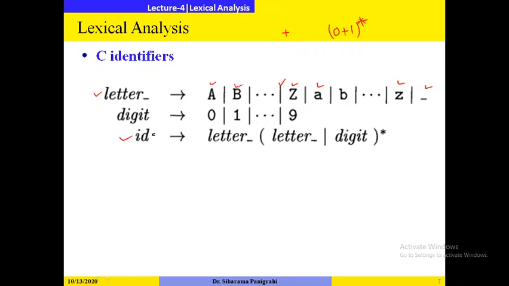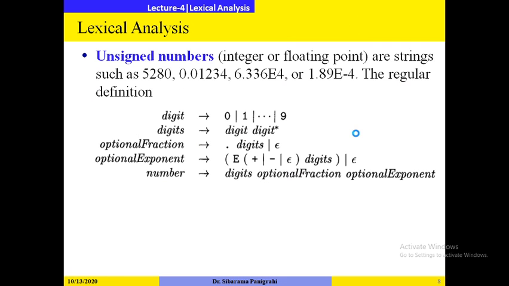Then what is an identifier? What is the regular expression for identifier? It starts with a letter or underscore. Then it consists of any combination of letter or underscore or digit, any number of times. So this represents the identifier of the C programming language. Next, let us go through representing unsigned numbers.